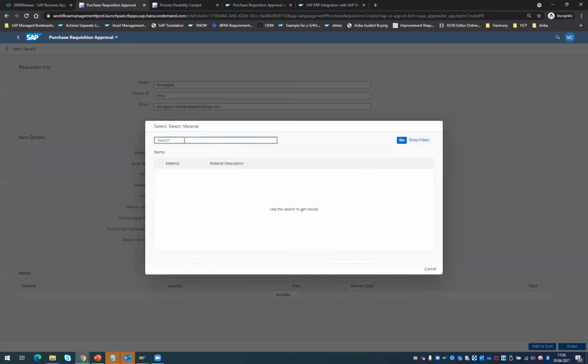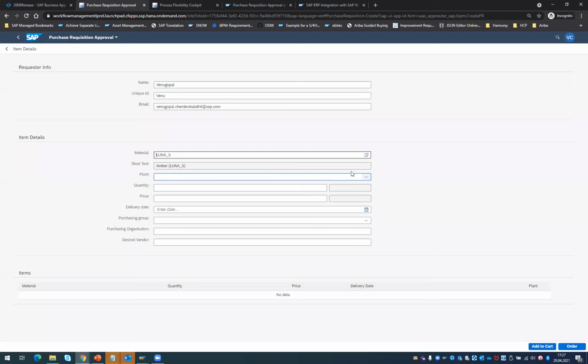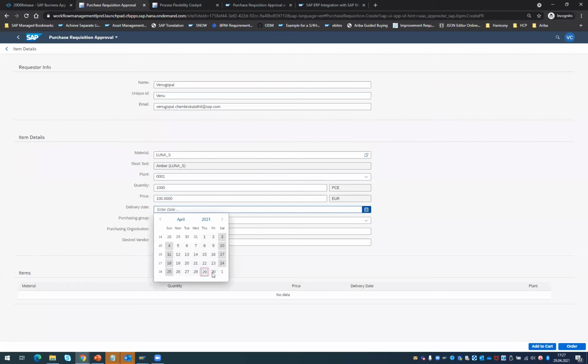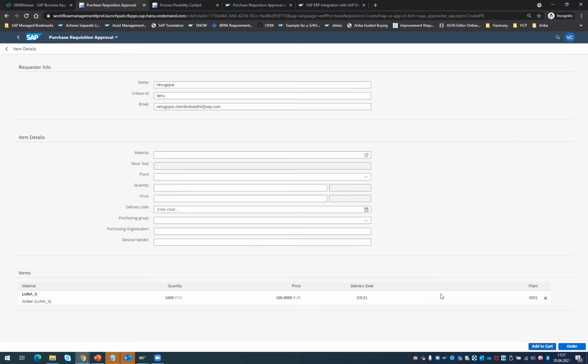So the first thing, as you know, in any purchase requisition, you need to select a material. So we provide a search for the material. You can see it did the classical get material list and detail, where it brings the material. You could also look for a plant, and then what is the quantity I need to order, and put a possible delivery date for this expected delivery date, and what is the purchasing organization. And then you could also provide a desired vendor here. And here then you are adding this to the cart. You can add multiple line items, and once you do this, you click on the order.